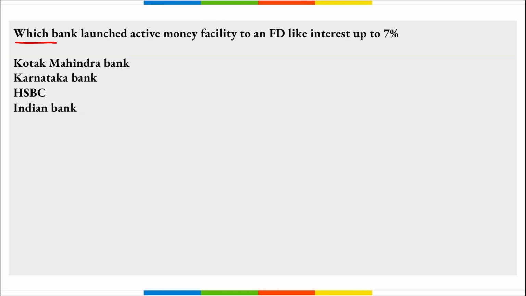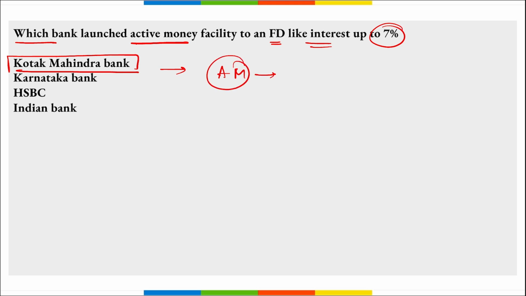Next, which bank launched the Active Money facility to earn fixed deposit like interest of up to 7%? It is Kotak Mahindra Bank. Right? They have launched this Active Money, a facility to earn fixed deposit like interest of up to 7%.